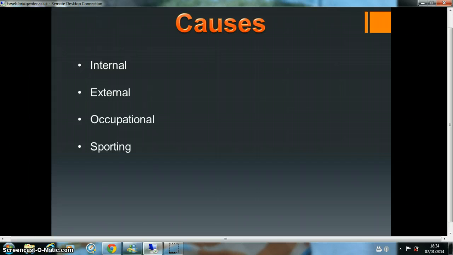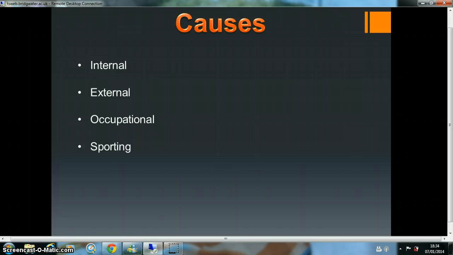Personal factors, occupational factors. That's things again to do with your job. So if you're worried about or anxious about a job interview or about not having a job. We've got sporting.